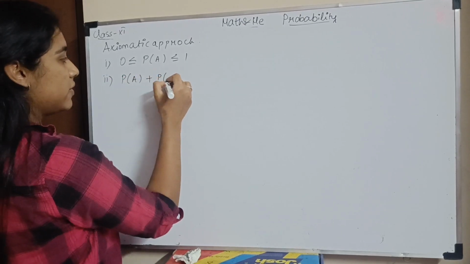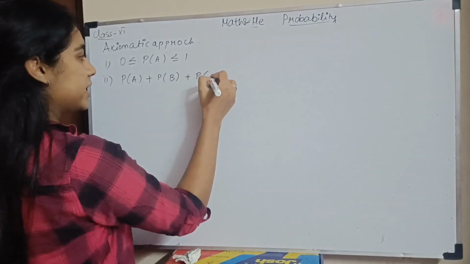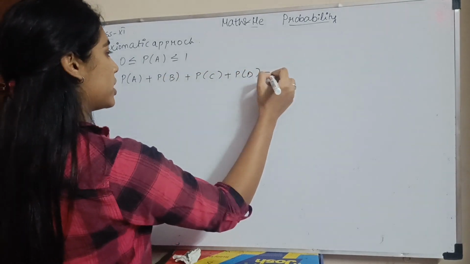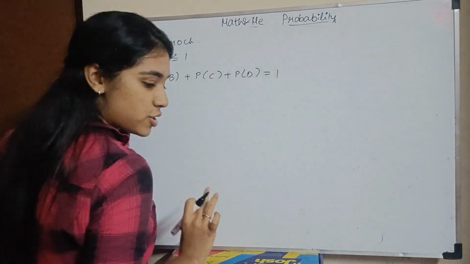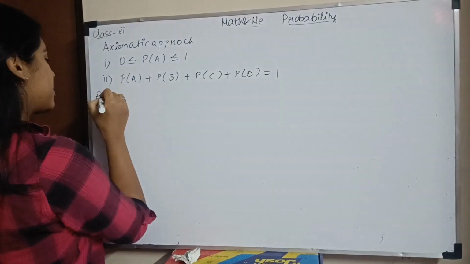Now suppose you have 4 events: A, B, C and D. The probability of all 4 events should always sum up to 1. It should not go beyond 1. Okay? So let's solve an example to see this. So there's example 9.